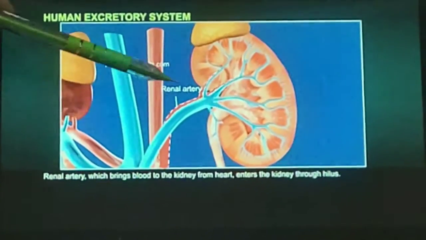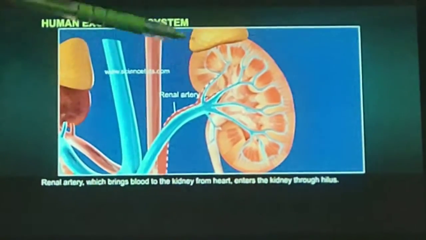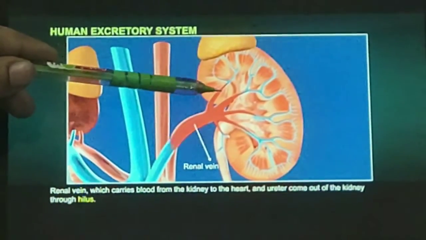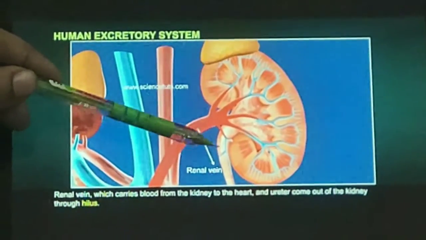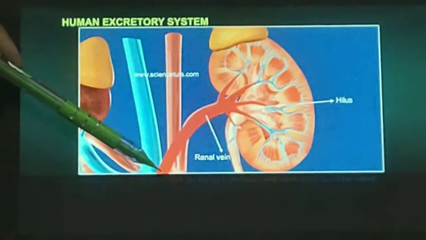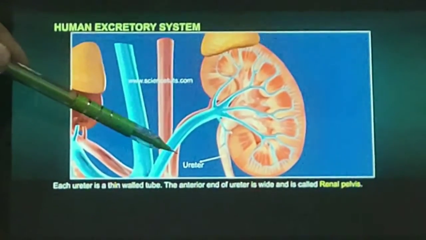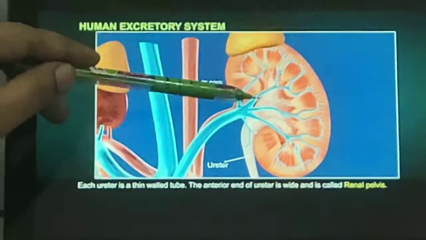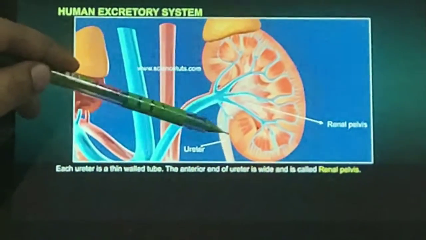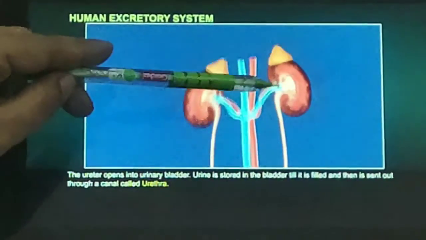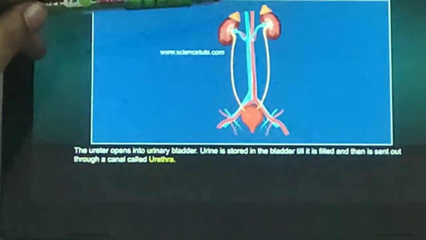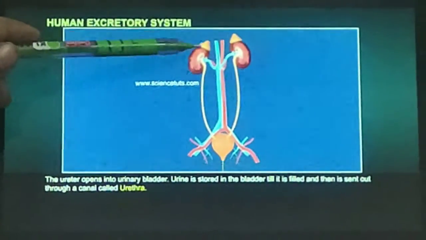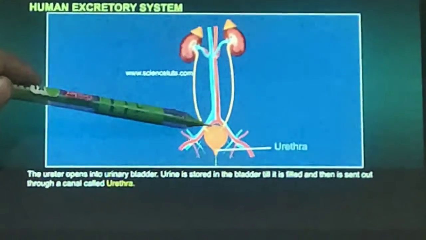Renal artery brings blood to the kidney. It enters through the hilus. And renal vein takes away the blood from the kidney through the hilus. Ureter also opens from the hilus. One end is at the kidney, and the other end opens into the urinary bladder. This is the ureter. It brings the urine into the urinary bladder, through which it comes out.